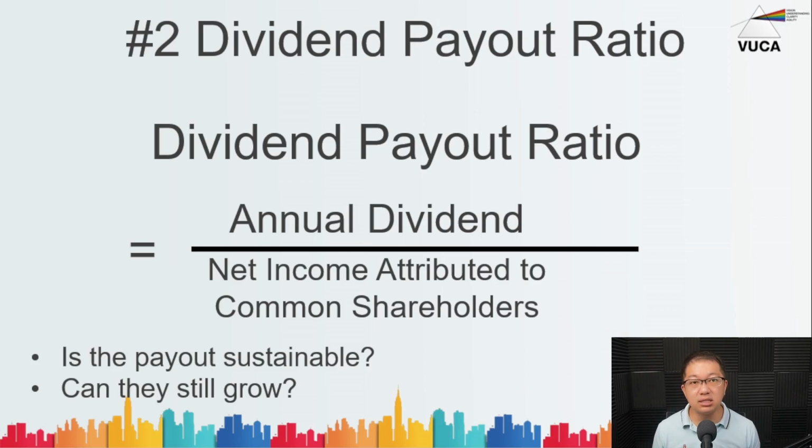Because if it pays out its entire net profit to you as dividends, do they have enough surplus or leftover and enough working capital to be able to run and grow the business? So in a case study shortly after this, I'll show you how to look at certain companies and whether it is actually sustainable to pay out so high a dividend payout ratio.